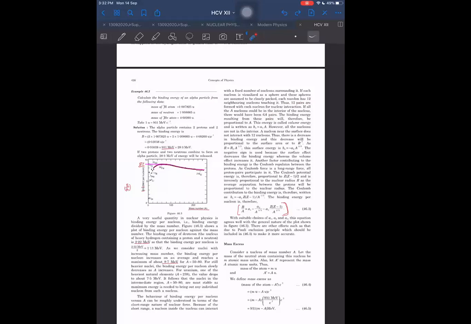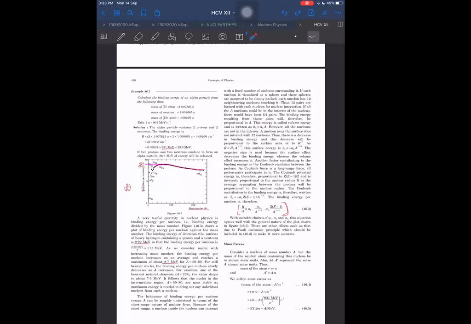Energy will be proportional to the pairs formed, since for every pair some energy is released. Pairs will be proportional to the mass number, so the more the mass number, the more pairs are formed and the more energy is released. Therefore we call it the volume energy. The volume energy is proportional to the mass number A, so BV is equal to A1 into A.